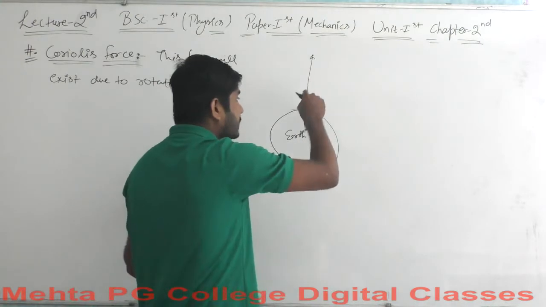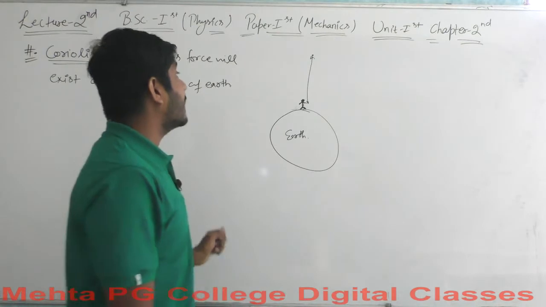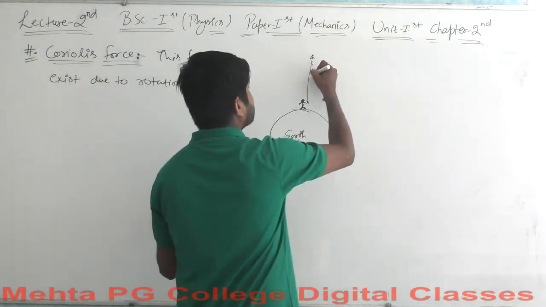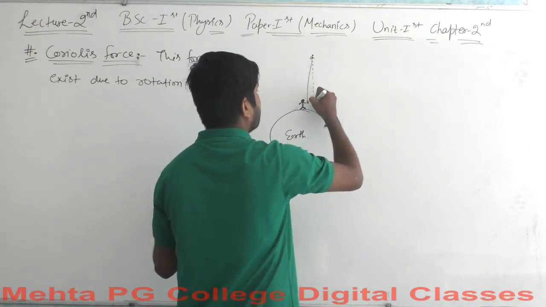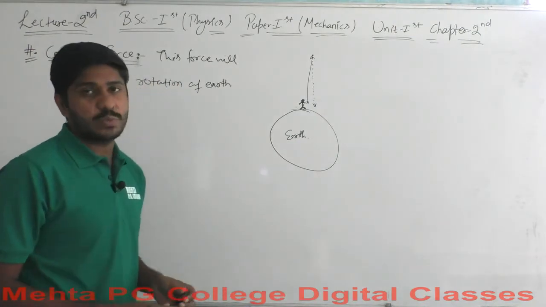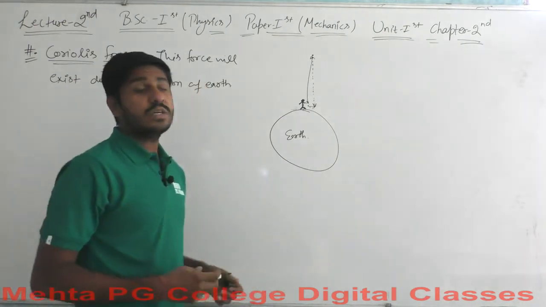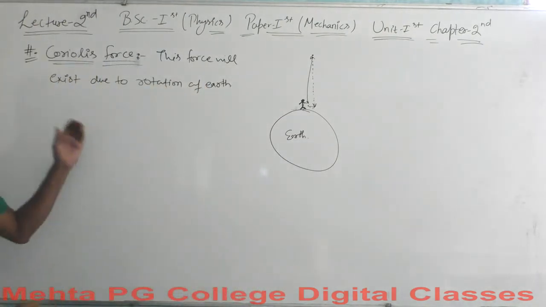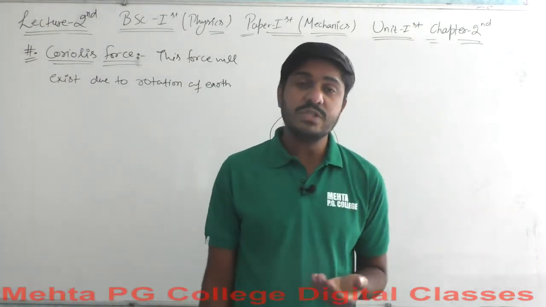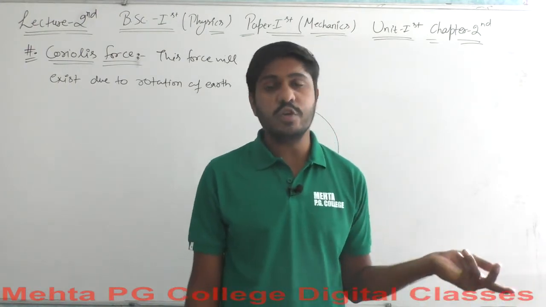It should come back in the same direction, let's say it should come back here, but what actually happens is that it lands at some distance away from its actual position, where it was supposed to be. This deviation occurs only due to what is called the Coriolis force, and this is one of the most amazing experimental evidences for the Coriolis force.